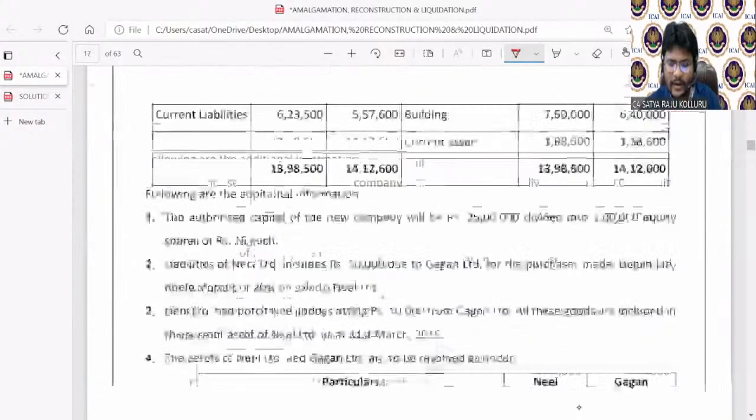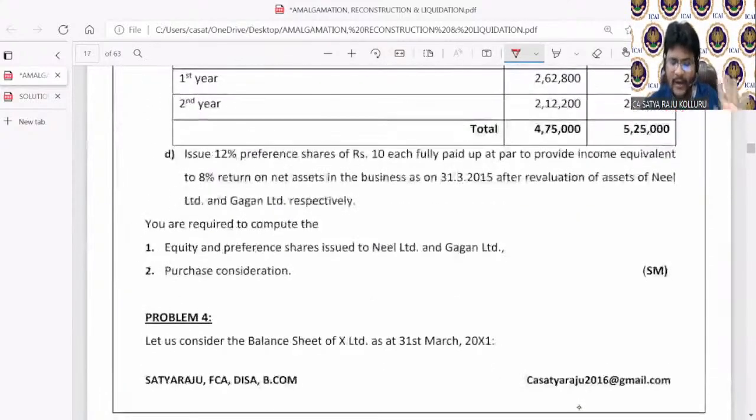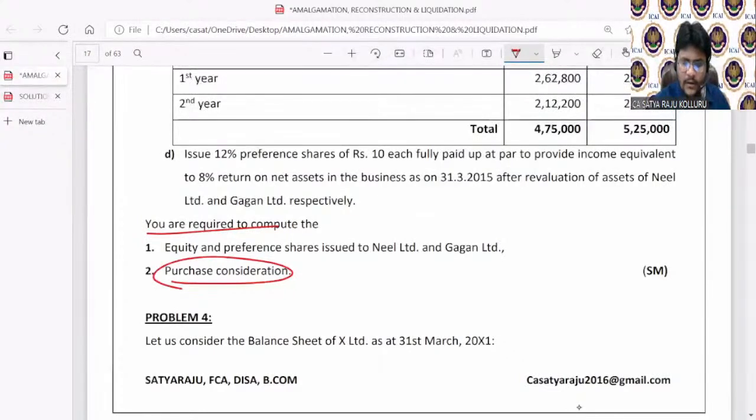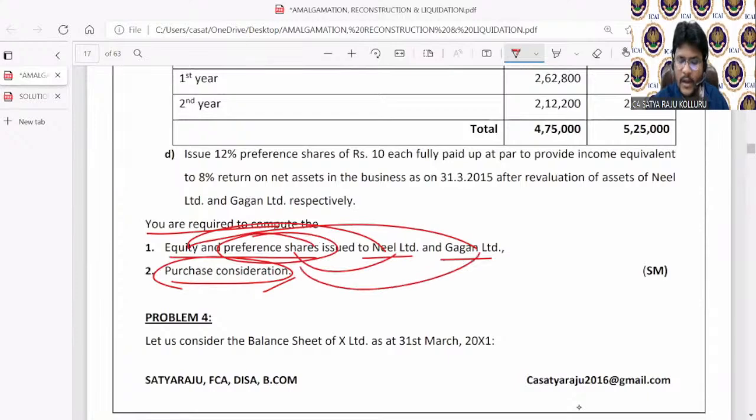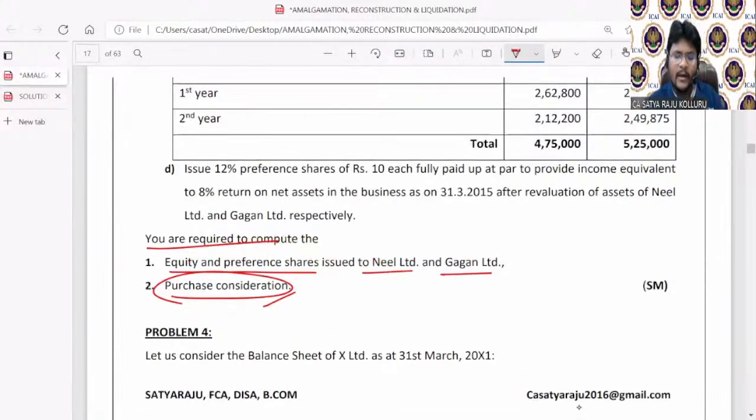First, let me check the final requirement. You are required to compute purchase consideration, equity and preference shares issued to Neil Limited and Gagan Limited. Simply they're asking PC, the number of equity shares issued to Neil and to Gagan, as well as the number of preference shares issued to Neil as well as Gagan.